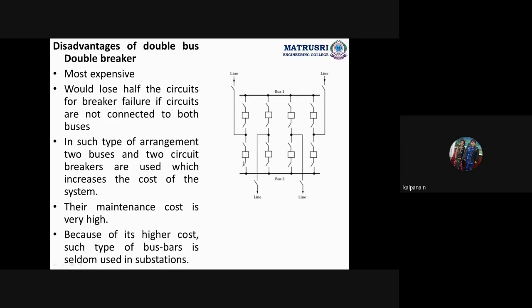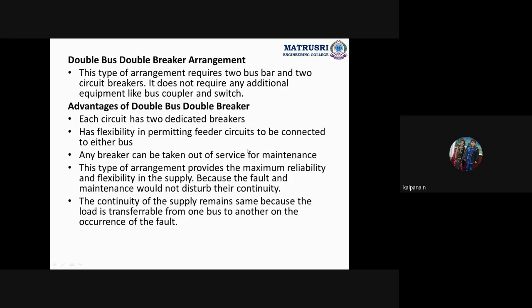So if any fault occurs here, for this line we will get the supply from this bus bar, or from this one. If we get a fault in bus 1, we will get the supply from bus 2. Okay, so with this arrangement we can give uninterrupted power supply, but the disadvantage is what? Cost is more. Initial cost is more. Why? Because two bus bars, two breakers, right? And four isolating switches.